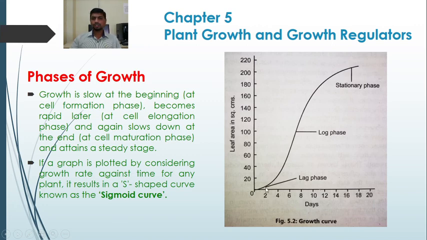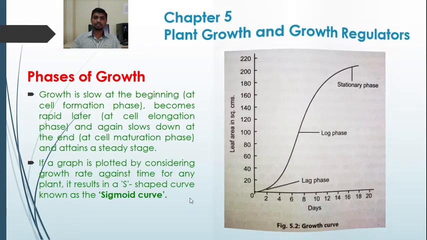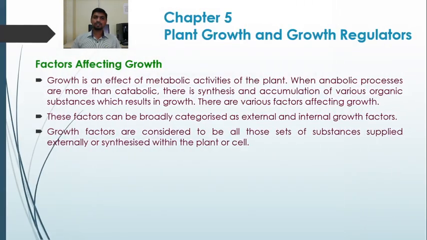Here the growth is slow at the beginning, referred to as the lag phase. Then it becomes exponential, referred to as the log phase, and again slows down and attains a steady state, the stationary phase. So the cell formation, cell elongation, and cell maturation phases are referred to as the lag phase, log phase, and stationary phase. If you plot the graph of growth rate against time for any plant, it results in an S-shaped curve known as the sigmoid curve. So this is all about the phases of growth.